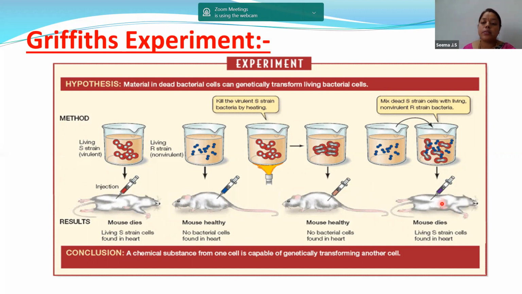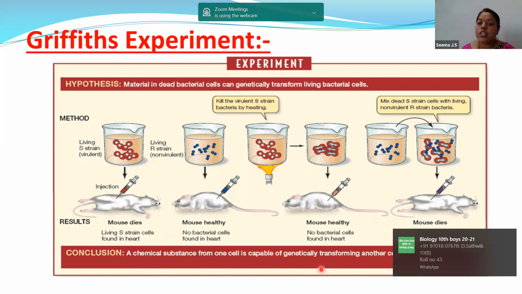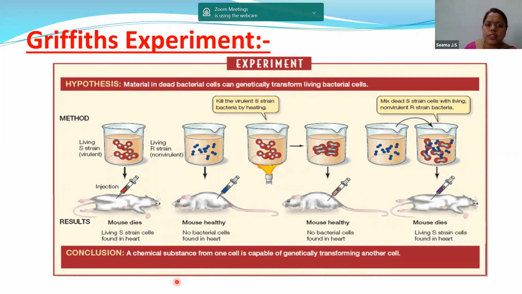Now this was again a little bit confusing because something has happened over here. When we heat killed the S strain, the mouse did not die. When the R strain was given, the mouse did not die. But when we mixed each other, the mouse died. So he concluded that some chemical substance from the cell is capable of genetically transforming another cell. What did he conclude? Mr. Griffith concluded that live R must have got transformed by heat killed S, and they must have transferred something from the S, which resulted in the death of the mice.